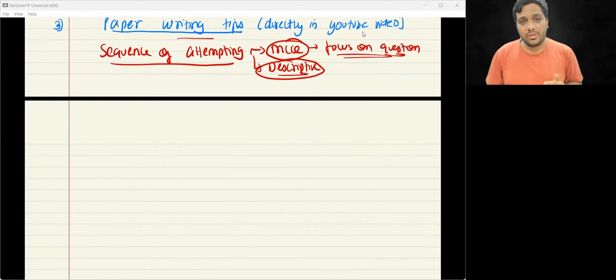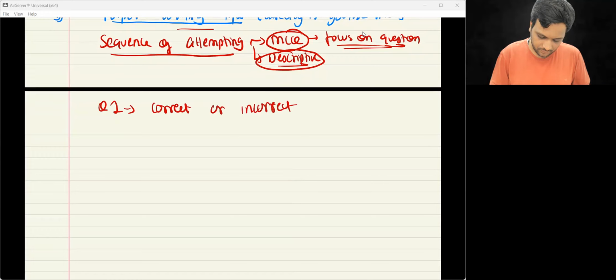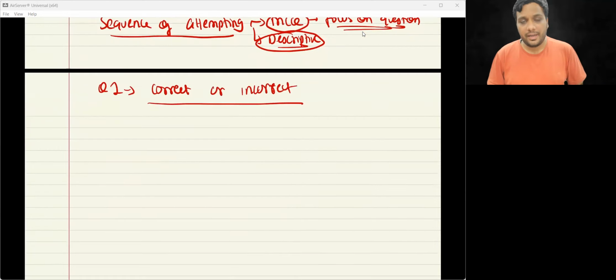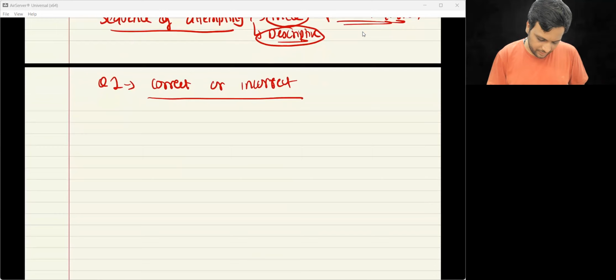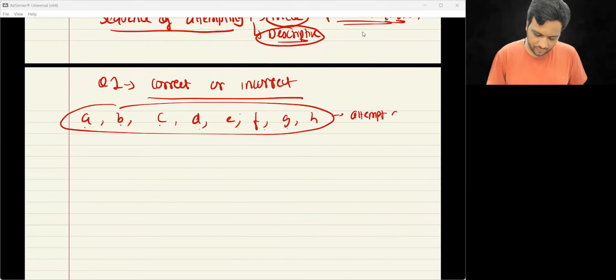All right. Then come to the descriptive paper. Descriptive में obviously your question number 1 will be correct or incorrect. Okay. Now for correct or incorrect, obviously you will have this A, B, C, D, E, F, G and H, 1, 2, 3, 4, 5, 6, 7, 8. Out of the 8, they will ask you to attempt any 7.